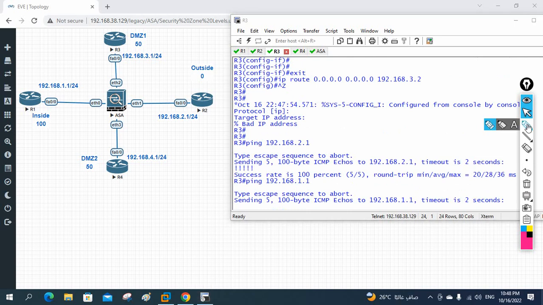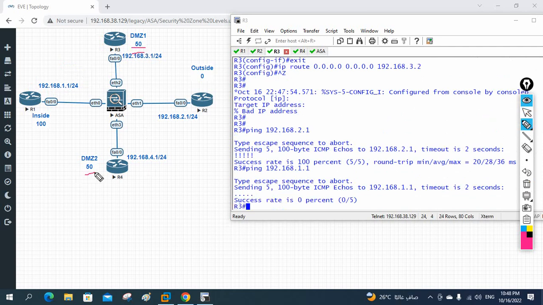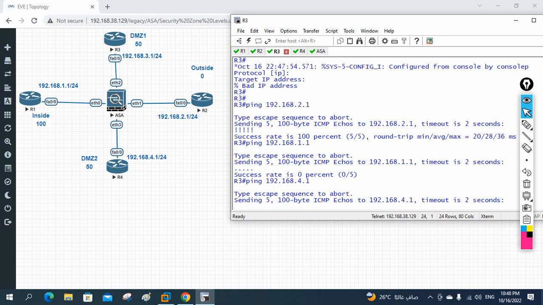It will not work because I am trying to go from high to low, it will not work. Also if I go from the same security level, it will not go. I will try to go this way, it will not allow. Let's see now. I will write here 4.1. It will not work because even if you have the same security level, it will not allow.